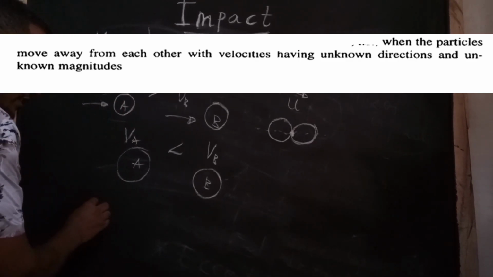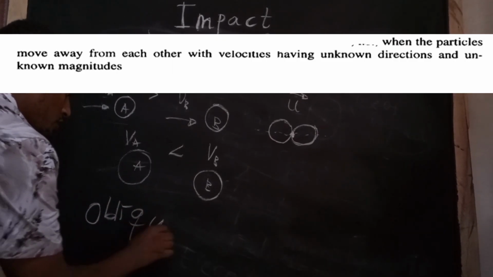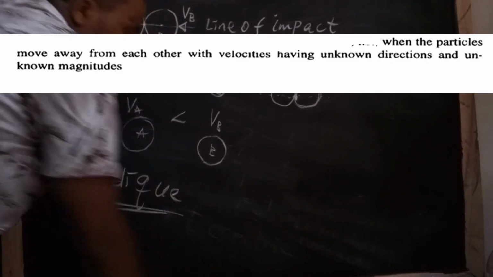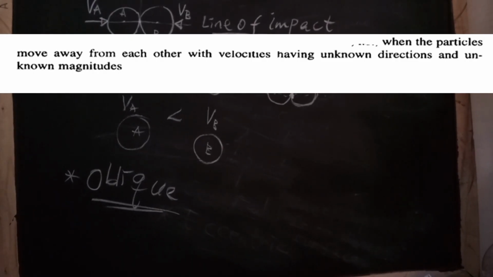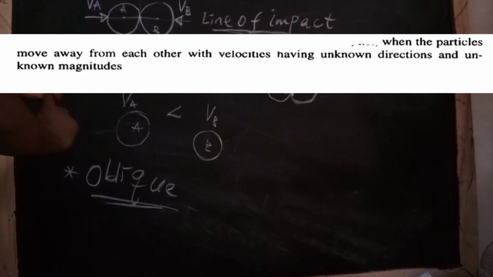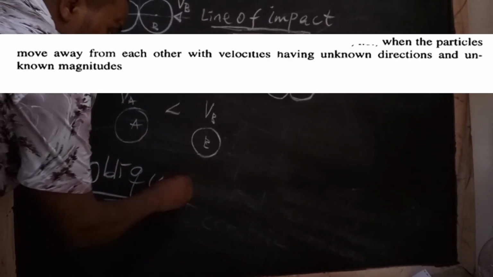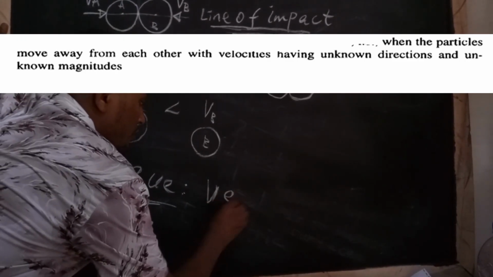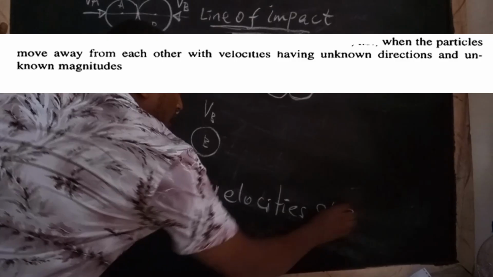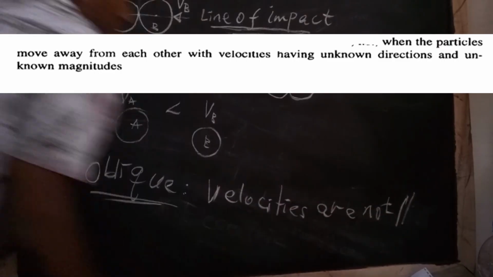Another impact type is oblique impact. In oblique impact, the particles move away from each other with velocities having unknown directions and unknown magnitudes. That means velocities are not parallel. Velocities are not parallel, right?